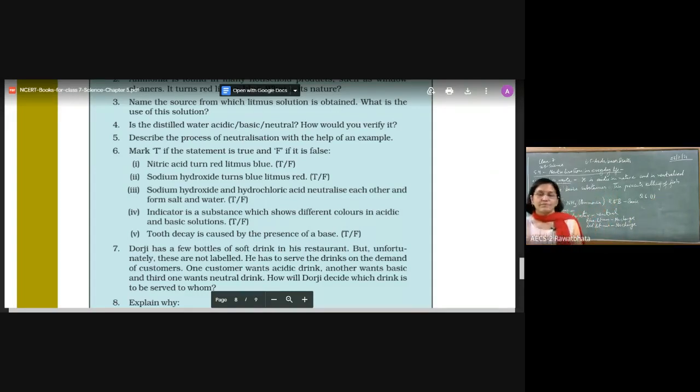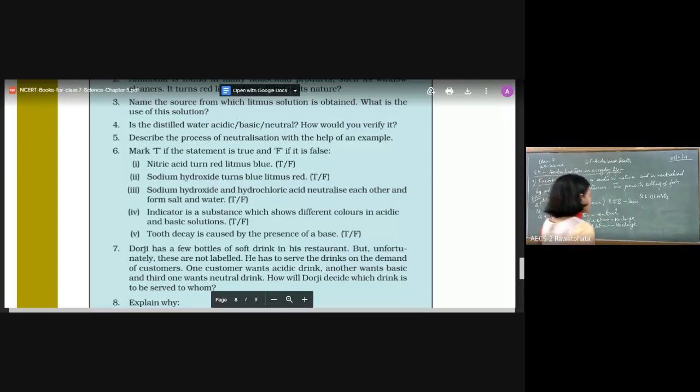First part of it. Nitric acid. Acid word, right? Nitric acid formula also we have written the other day. Again we can write nitric acid. And it says turns red litmus blue.